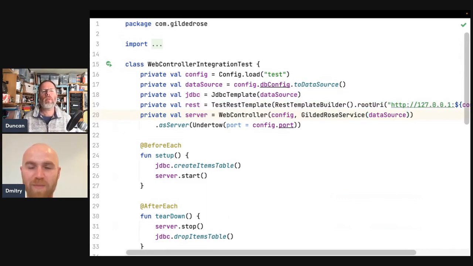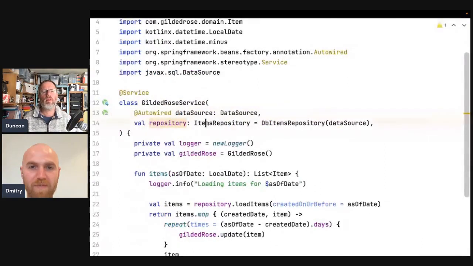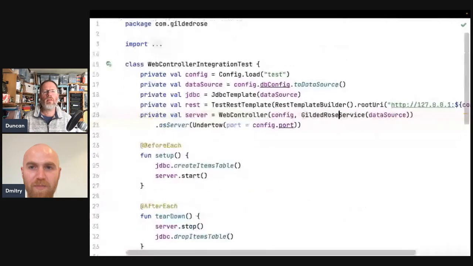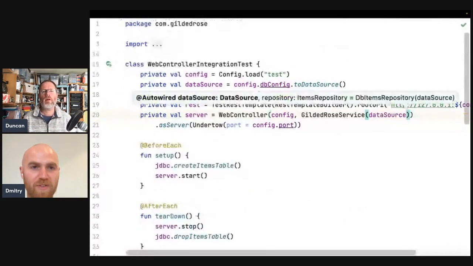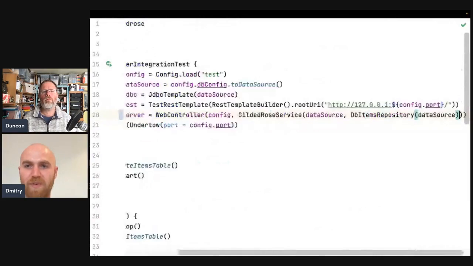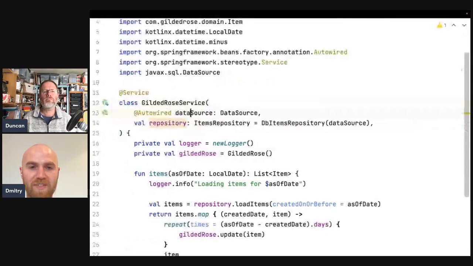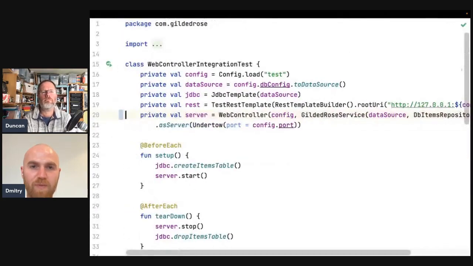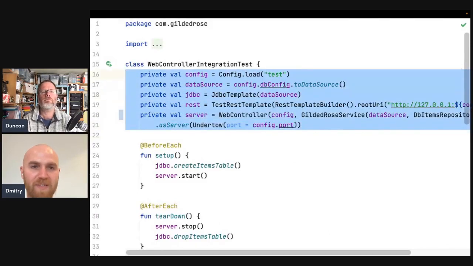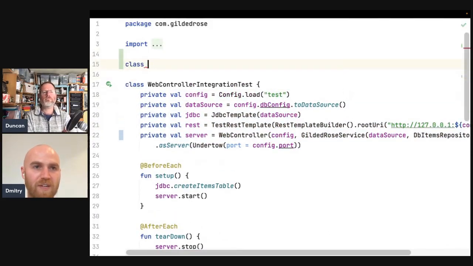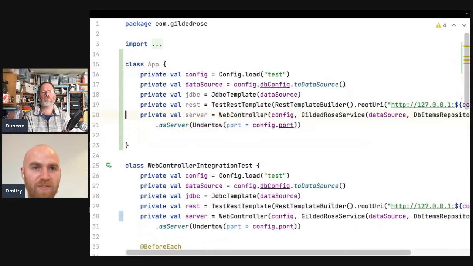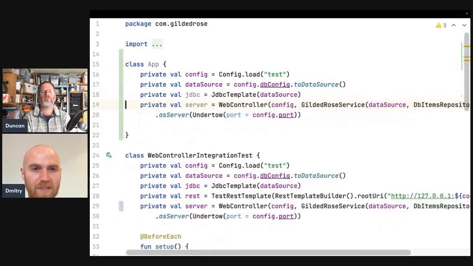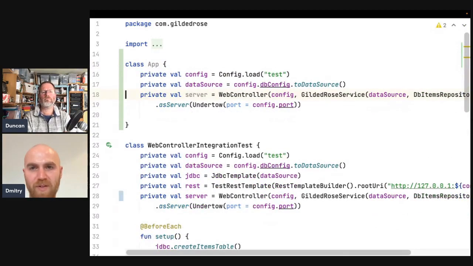So maybe at this point we could construct this ourselves as well. Like here to make it more explicit what's going on. I'm not sure. Okay, yep. The best route would be, so we can pass it explicitly. Then we won't need data source, but then I think at this point it would be nice to refactor this a bit. I'll create a class called app and just put everything in, but we don't need rest. So it will be the whole wiring basically for our app.